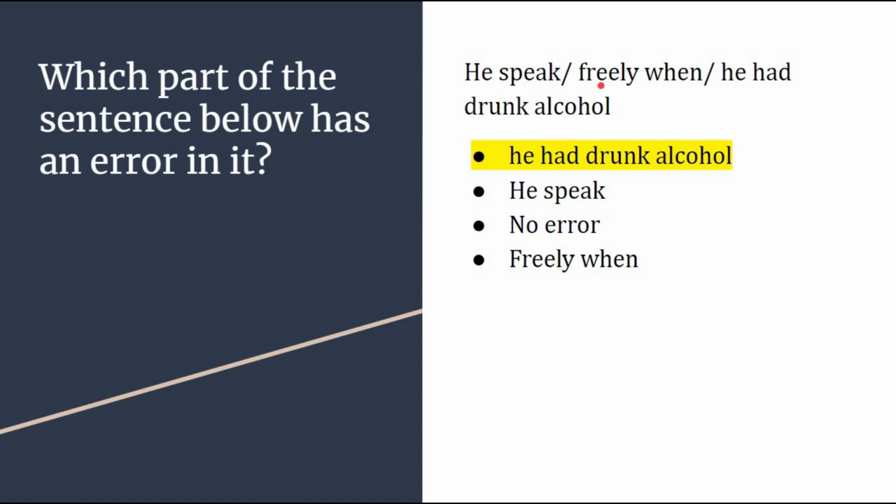He speak freely when he had drunk alcohol. So you need to find if he speak is wrong, or freely when is wrong, or he had drunk alcohol is wrong. So the correct answer here will be he had drunk alcohol.